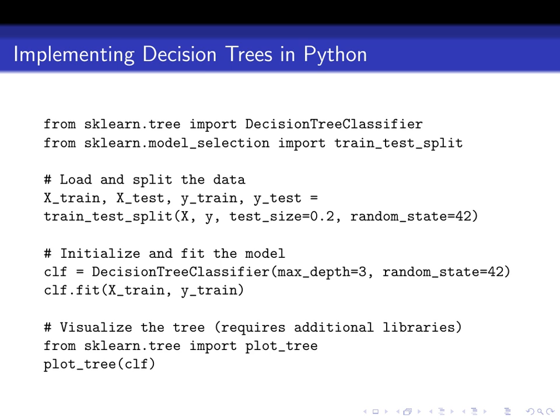Here's a look at how we implement decision trees in Python using scikit-learn. This code demonstrates the basic setup for creating and visualizing a decision tree classifier.